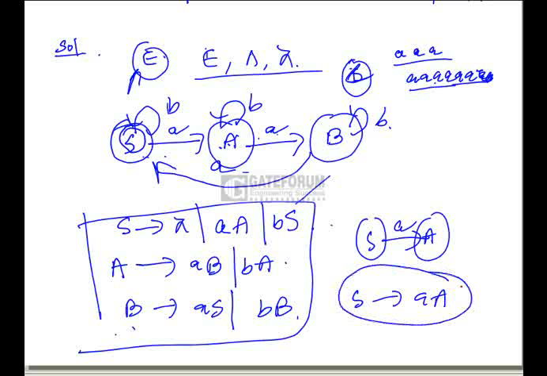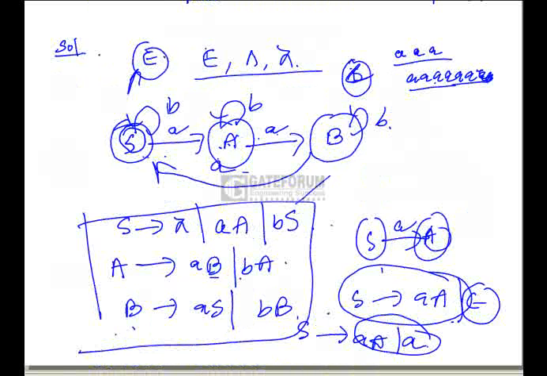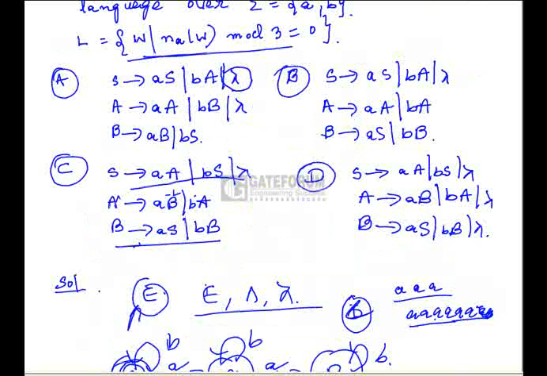If the state is final, epsilon will also come. If it is not final, no epsilon will come. That means if A is final, for example, then you get S to aA or small a also, because A generates epsilon if it is final. If it is not final, only aA will come. According to that we convert it. So this grammar is equivalent: S to aA, bS or epsilon, because S is final; A to aB or bA; and B to aS or bB. It generates all the strings with the number of a's a multiple of 3. Option C is the correct option here.